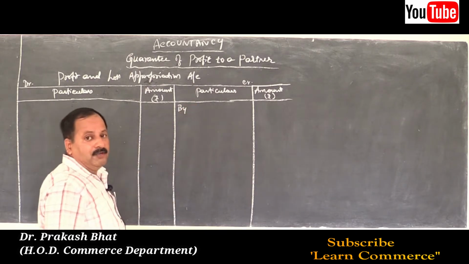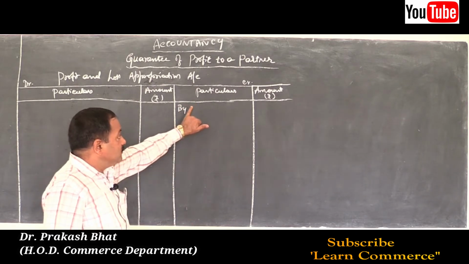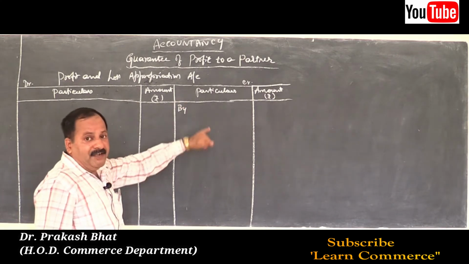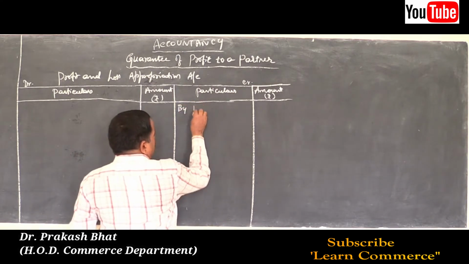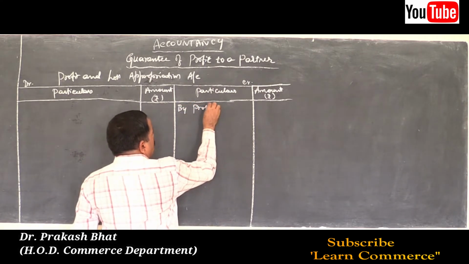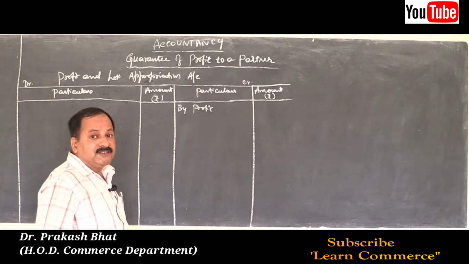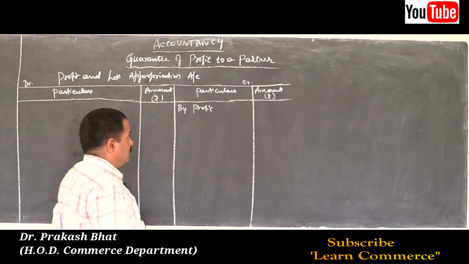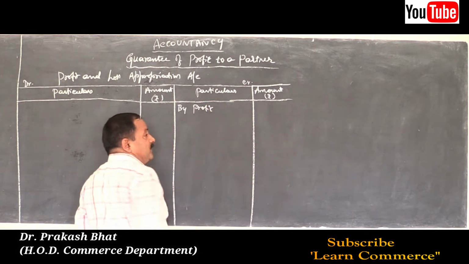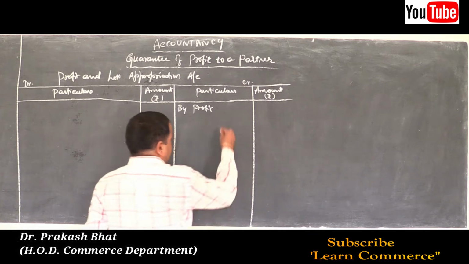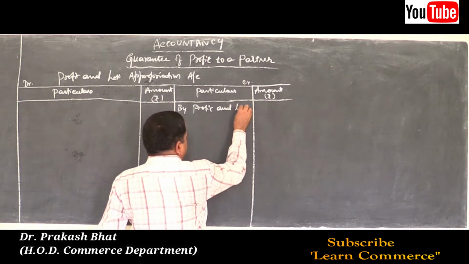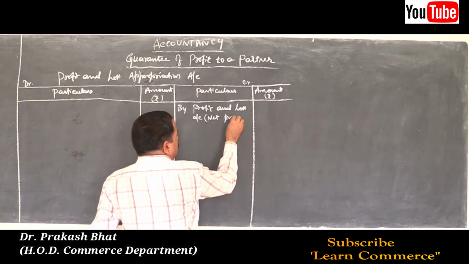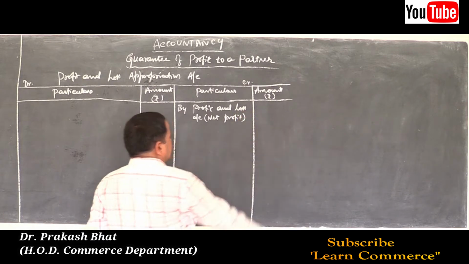Is it? No, it is not. Remember, students will make the mistake here. They will write by balance brought down. It is not. It is by profit and loss account. Net profit brought down by profit and loss account, because you will not carry forward the balance of profit and loss appropriation account for the next year. Remember, it gets opened with the net profit of profit and loss account. Just write net profit, that is enough.